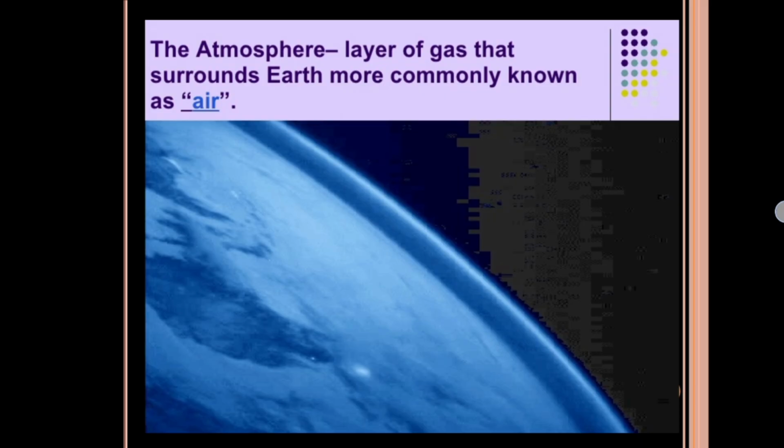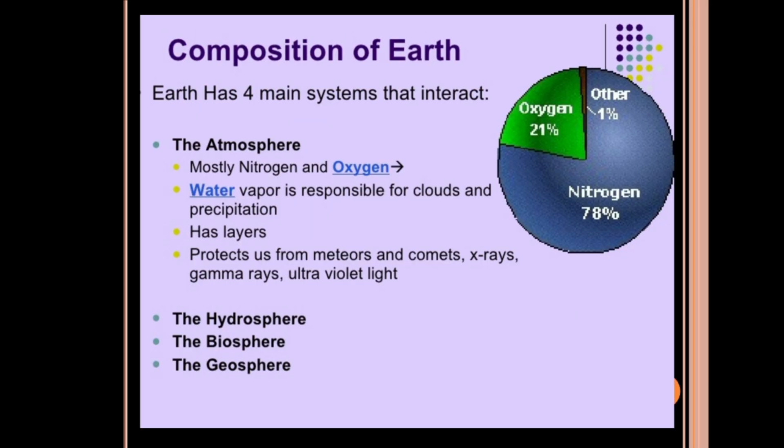So atmosphere is the layer of gas that surrounds Earth. That is, atmosphere acts as a blanket surrounding the Earth. So that is the air. Coming to the composition of the Earth, Earth has four main systems that interact with each other. First and foremost is the atmosphere. It has mostly nitrogen and oxygen. Nitrogen is 78% and oxygen is 21%.